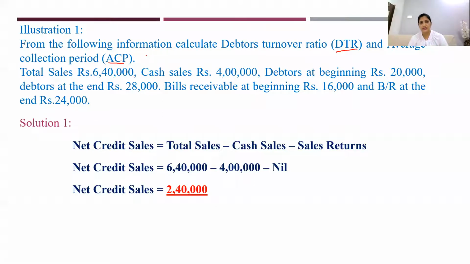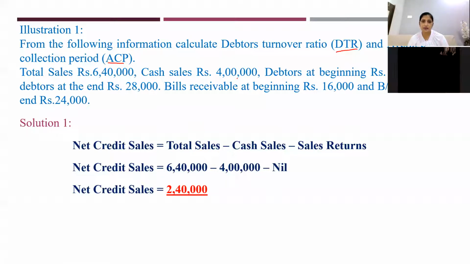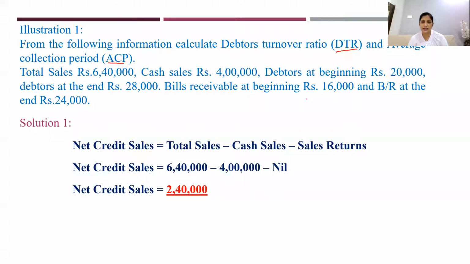Okay, take down this problem. From the following information, calculate debtors turnover ratio DTR and average collection period ACP. Total sales 6,40,000. Cash sales 4 lakhs. Debtors at the beginning 20,000. Debtors at the end 28,000. Bills receivable at the beginning 16,000 and bills receivable at the end is 24,000. Okay, take down this problem first.